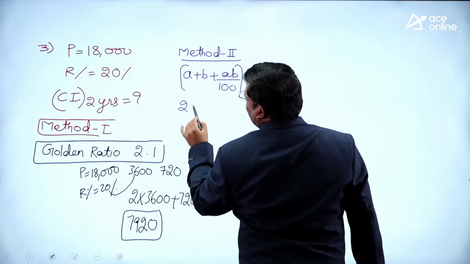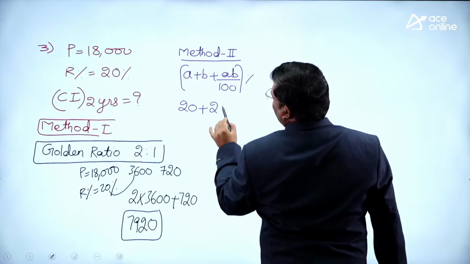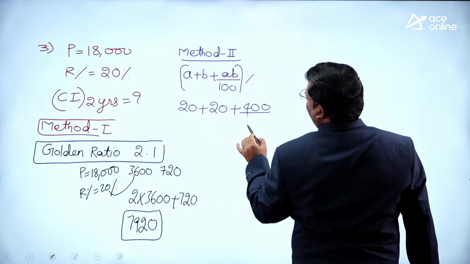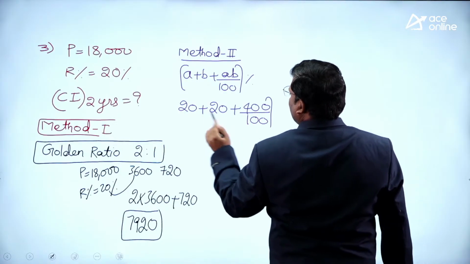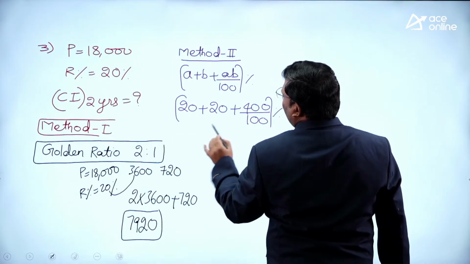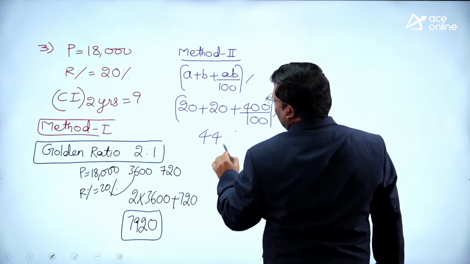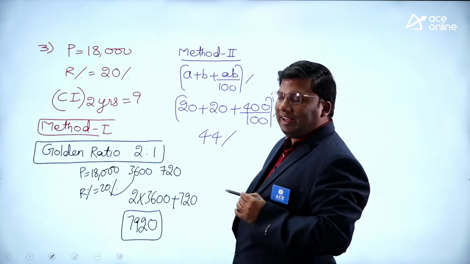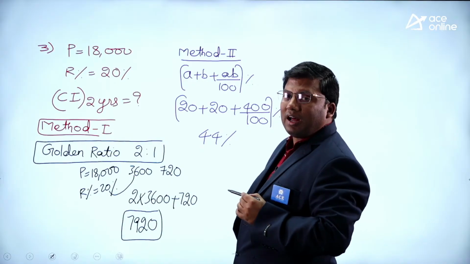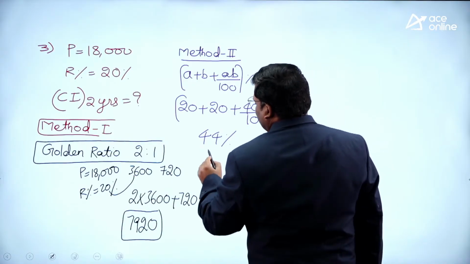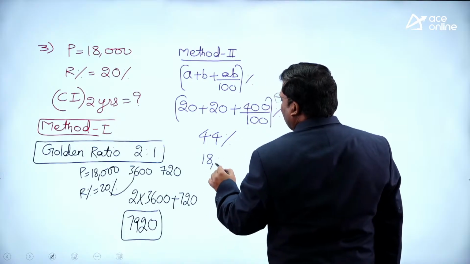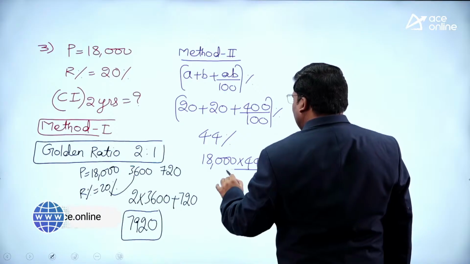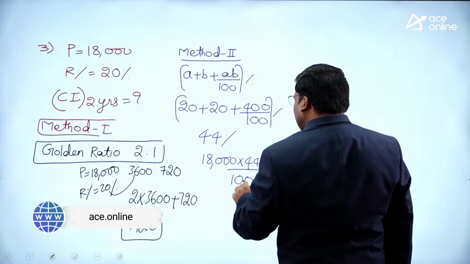First year 20, second year 20. 20 plus 20 plus 20 into 20 by 100, that is 400 by 100. So overall it is 44 percent. So on 18,000, 44 percent.